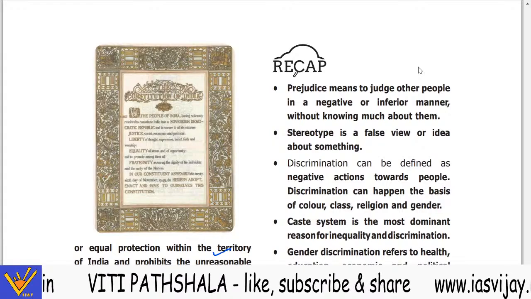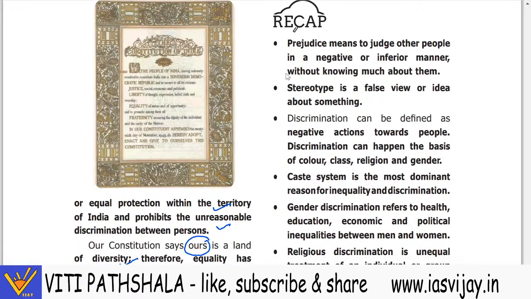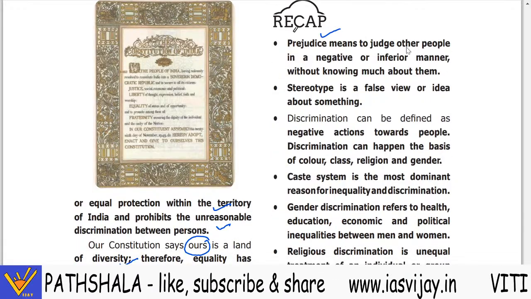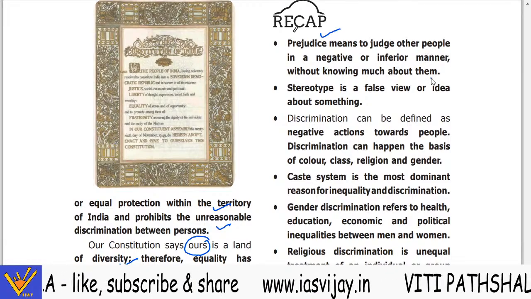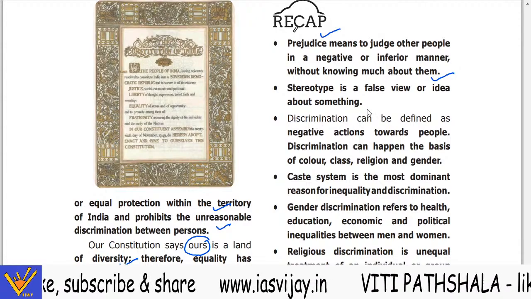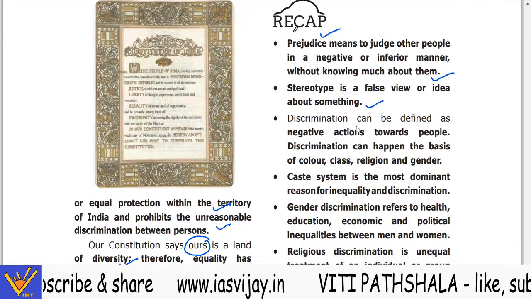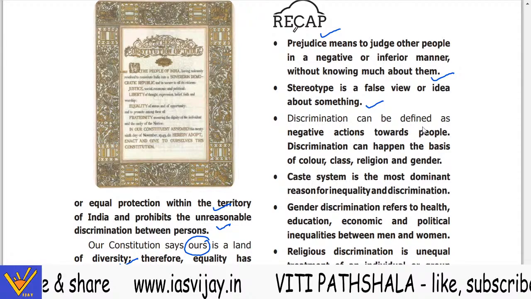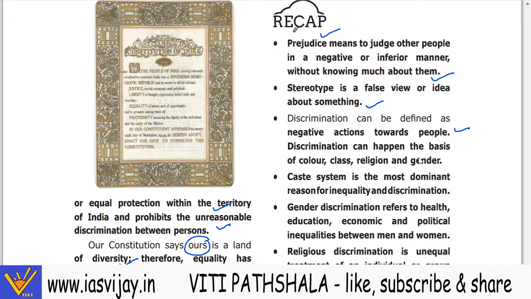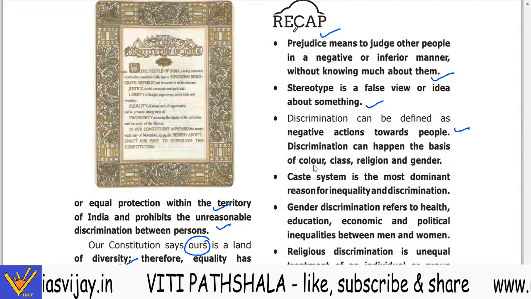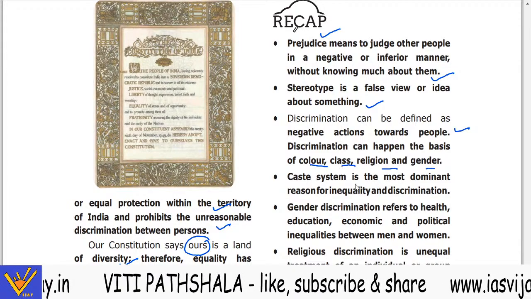Now a recap of this chapter. This chapter has told you about prejudice, meaning to judge another person in a negative or inferior manner without knowing much about them. A stereotype is a false view or idea about something. Discrimination can be defined as negative action towards people. Discrimination can happen on the basis of color, class, religion, and gender.